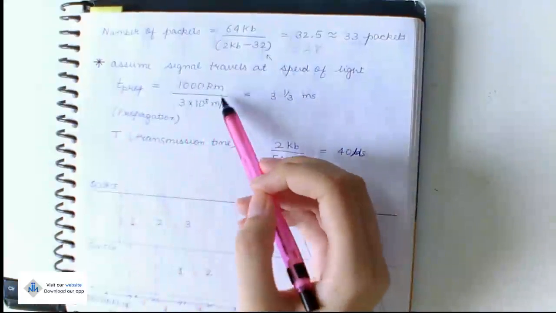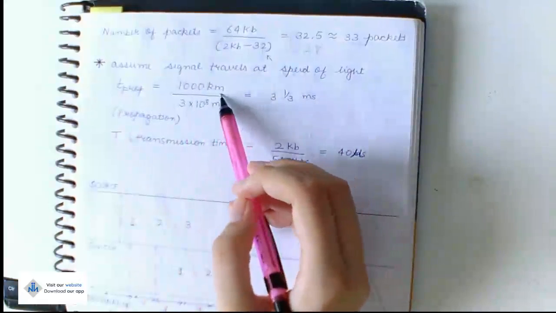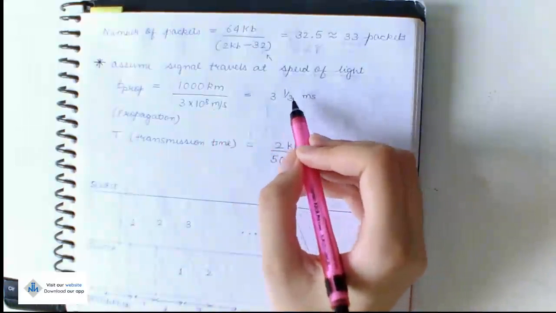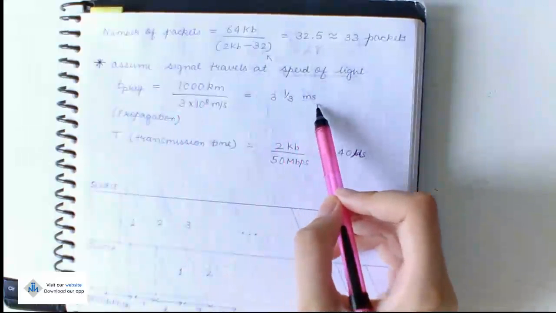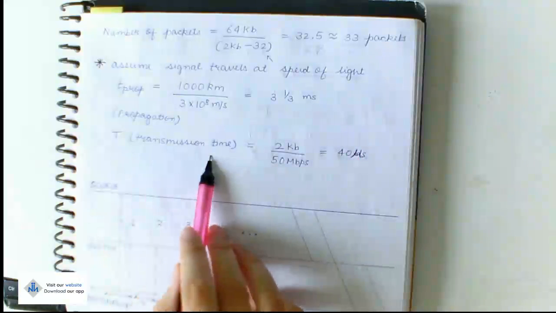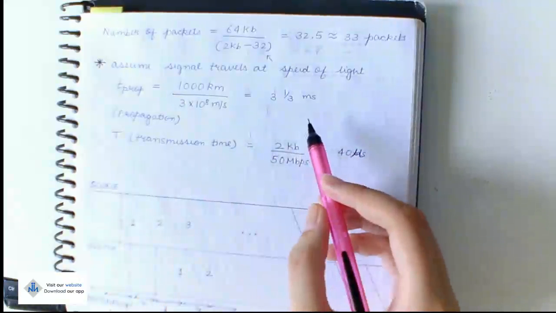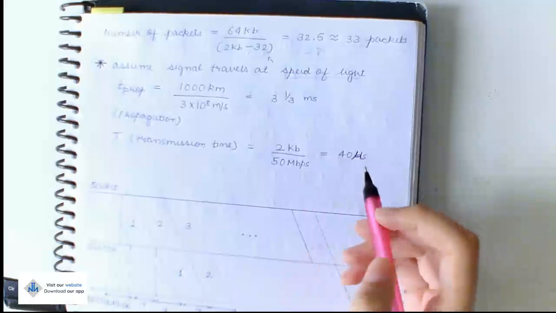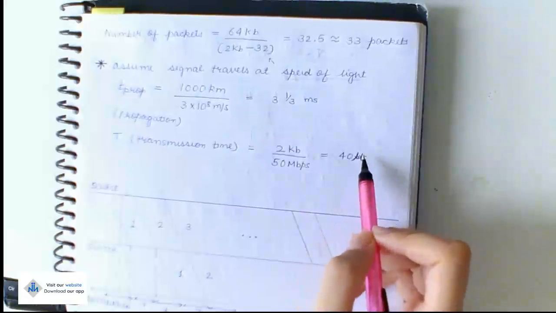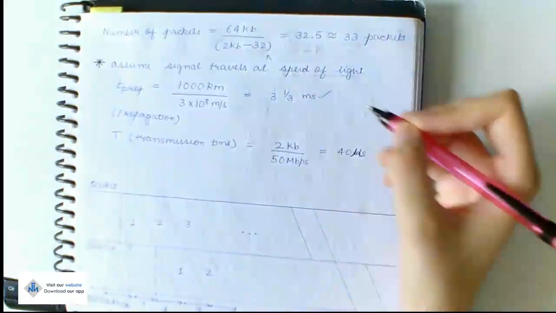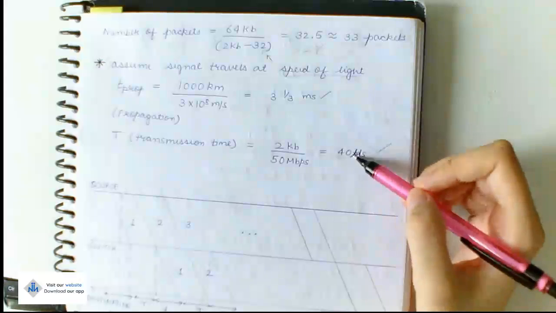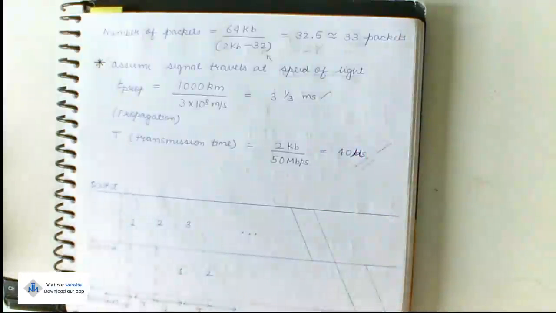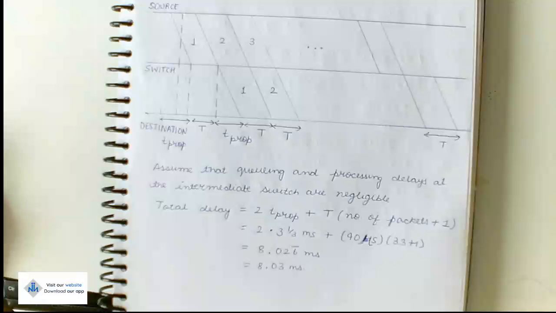We assume that the signal travels at the speed of light. So the propagation time is given by the total distance divided by the speed of the signal, that here is the speed of light. So we get the propagation delay as 1/3 milliseconds. Now moving on to transmission time. Transmission time is given by the size of the packet divided by the channel capacity, which turns out to be 40 microseconds. Please make sure that this is milliseconds and this is microseconds, so don't just add it to give 43 and 1/3. This is microseconds.